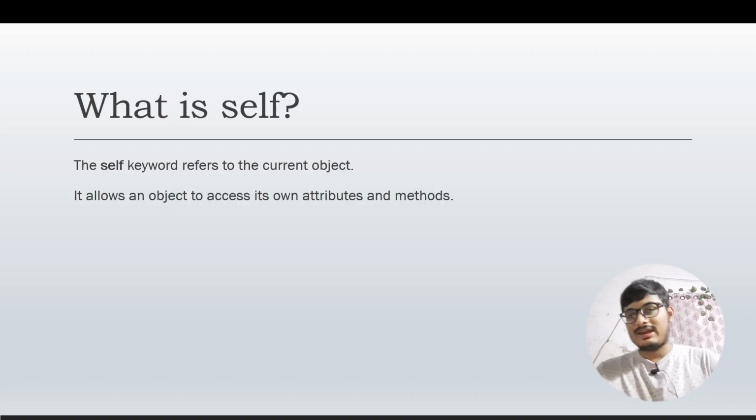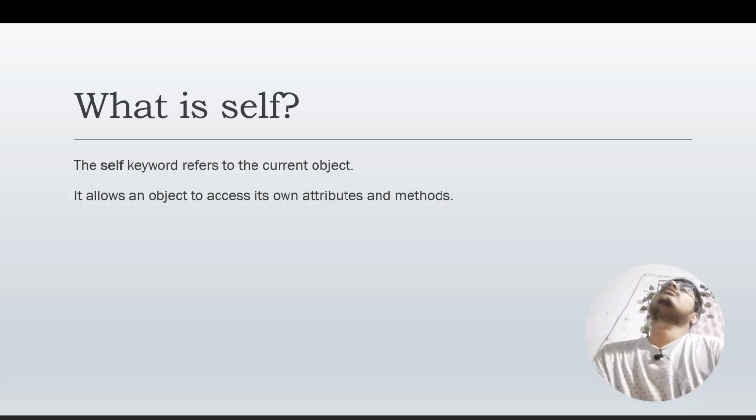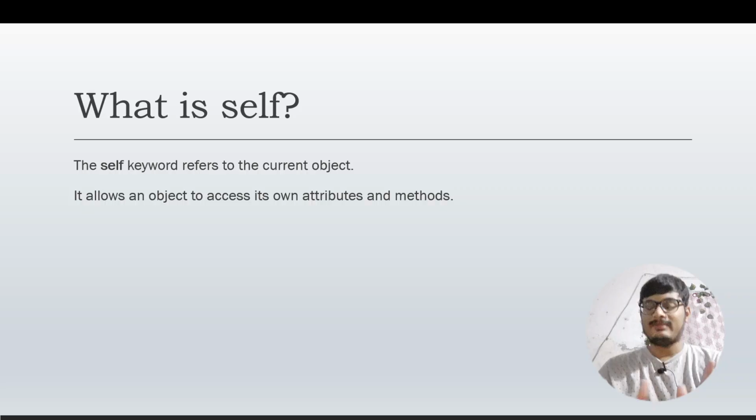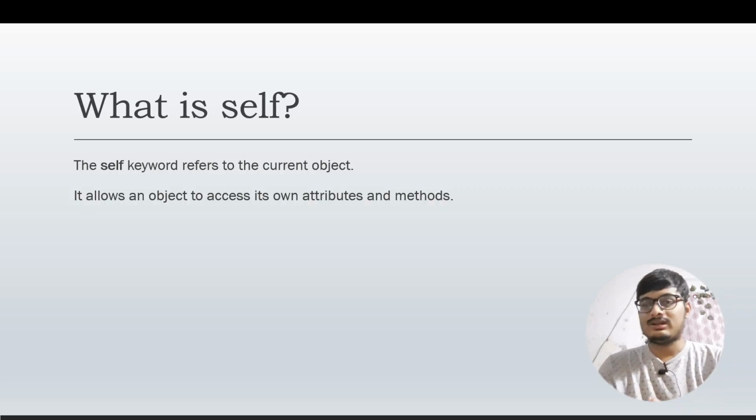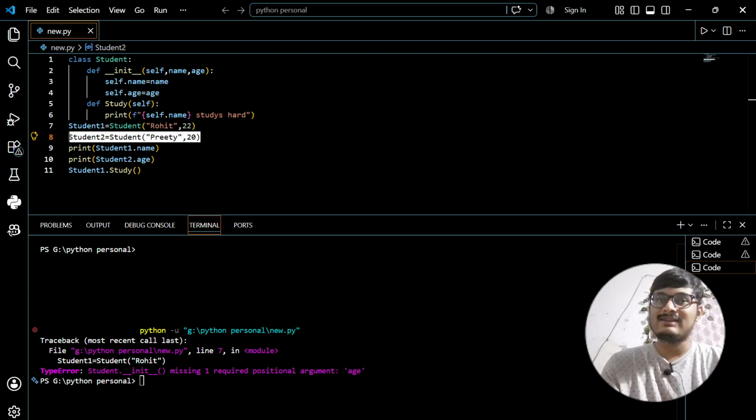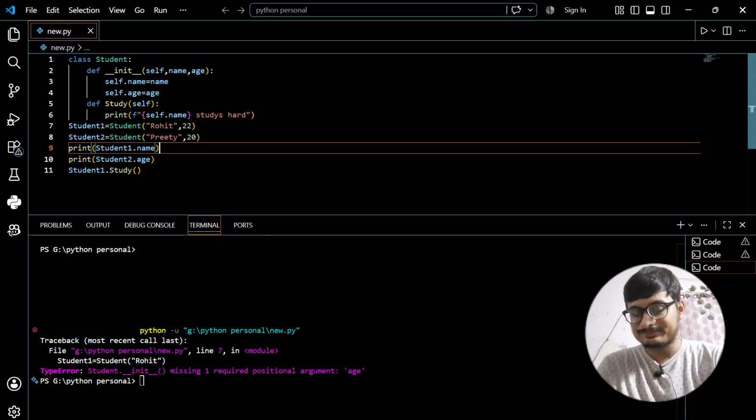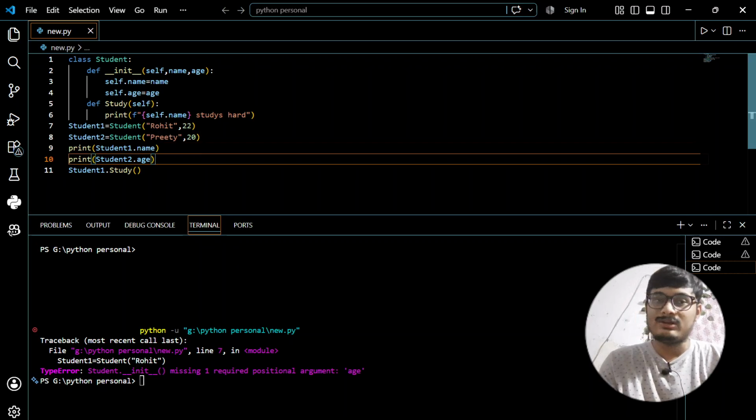It allows an object to access its own attributes and methods. So when we access the attributes and methods of the class with the help of the self keyword, we are able to access the specific thing that we want. Otherwise, we won't be able to access it, because the computer will get confused about which name or age is being talked about right now, because every object has a name and age.